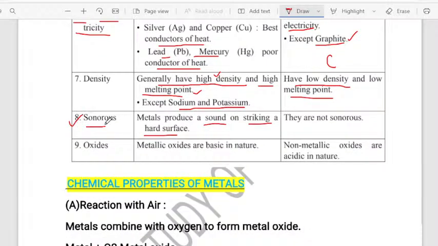The property of producing sound is called sonority. Moving to non-metals, non-metals are not sonorous. So the last property: metallic oxides are basic in nature and non-metallic oxides are acidic in nature.